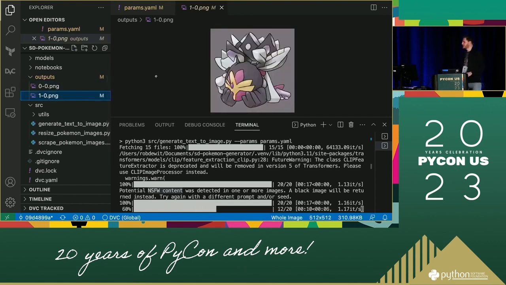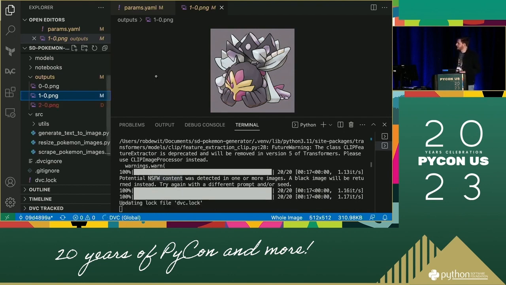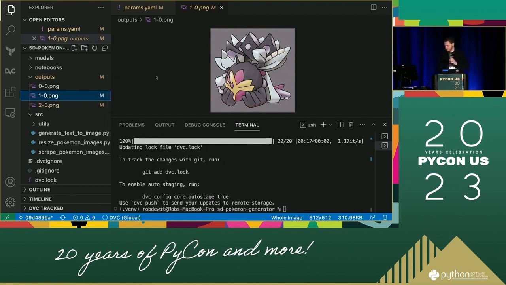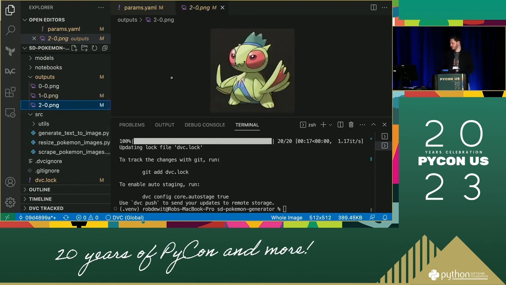So this is the first result. Don't know what type of Pokemon we're looking at, maybe Steel, maybe dark, could be ice, I don't know. But yeah, fairly happy with at least the art style. Oh, this one is quite good. It's got eyes, it's got an appropriate amount of limbs. I think this might be Flying Grass. If anyone wants to pitch a name for the concept Pokemon, hit me up after the show.